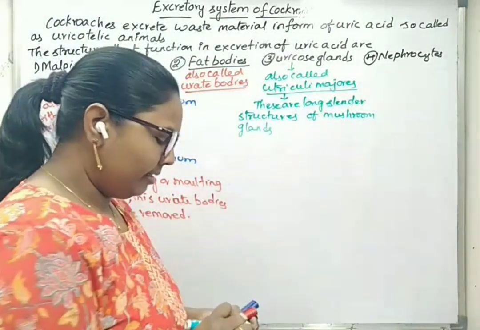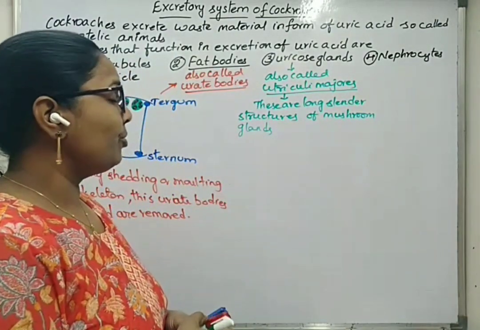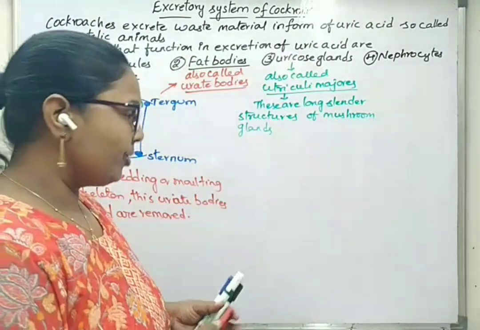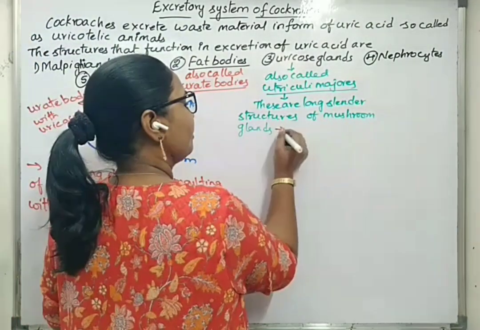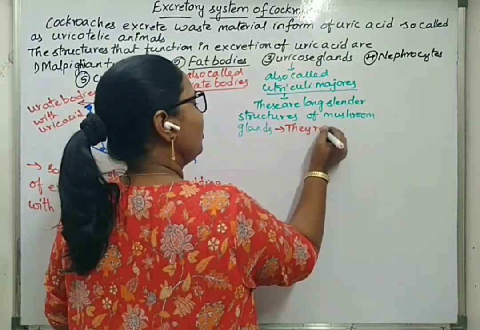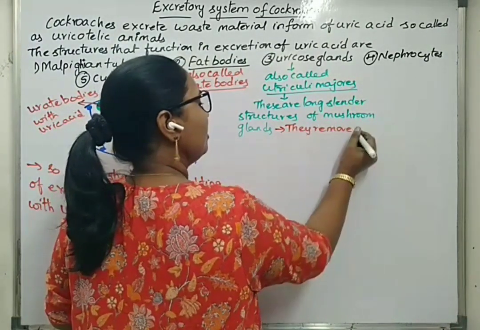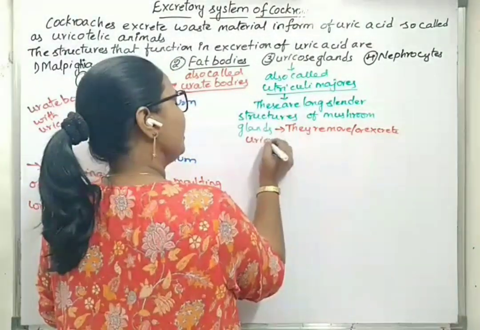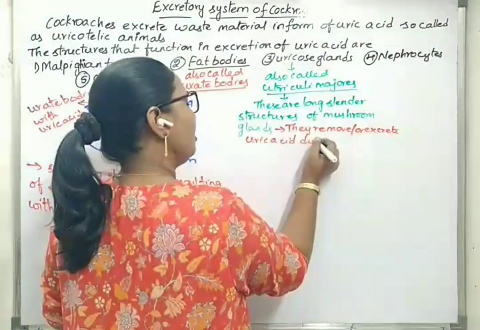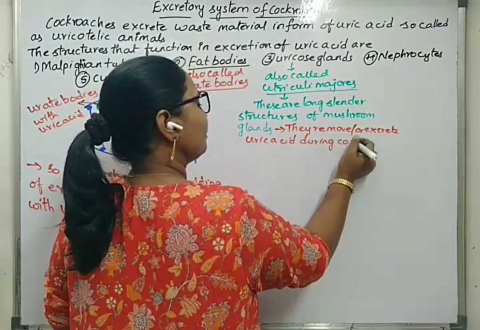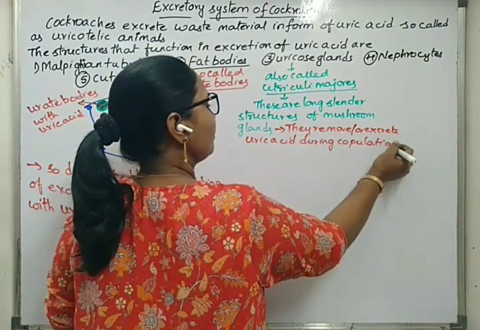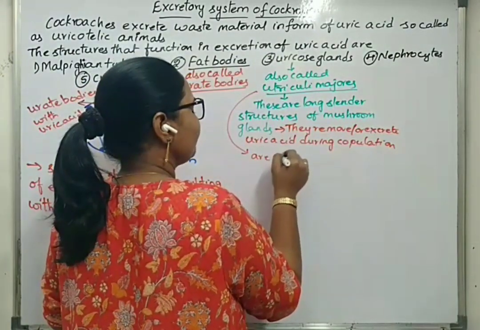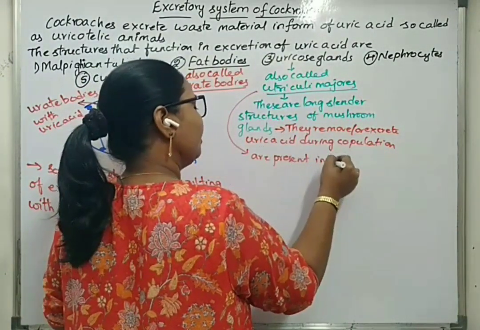These are present in male cockroach and they remove waste material by accumulating uric acid within them only during copulation. They remove or excrete uric acid during copulation. They are present in male cockroach.